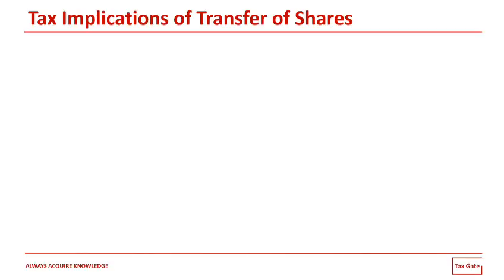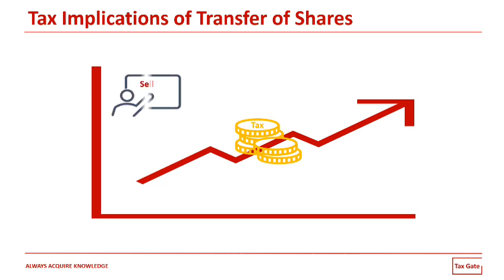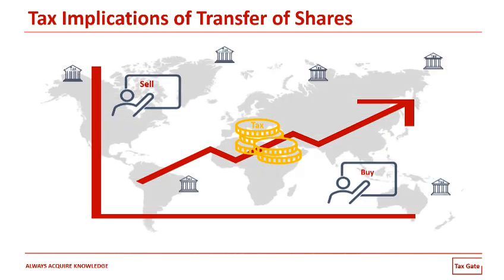Well, tax implications of transfer of shares would have an impact on both the seller or the transferor and the buyer or transferee as well. Taxes would be applicable and can be determined based on the circumstances of each and every transaction, the parties involved, and depending on the rules and regulations of each jurisdiction. Also, certain exemptions or tax relief would be in place, and once again it depends on the rules and regulations of each jurisdiction. Well, so now let's highlight the most common types of taxes that would apply on transferring shares.